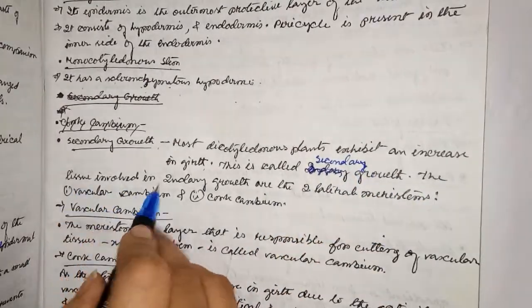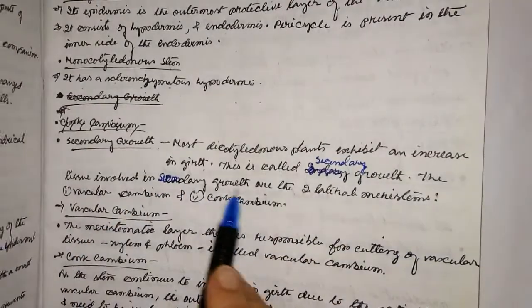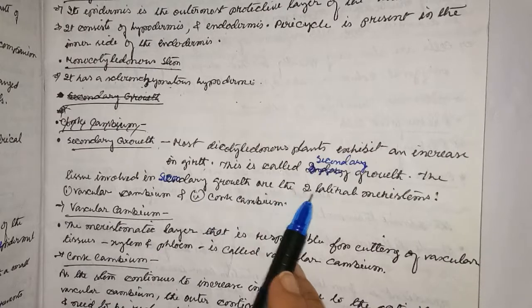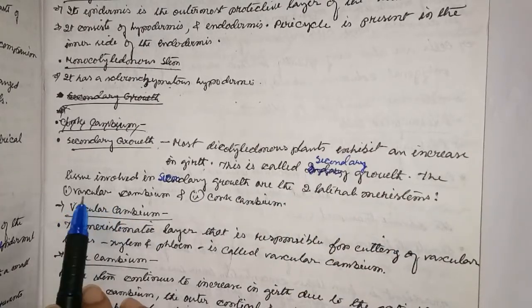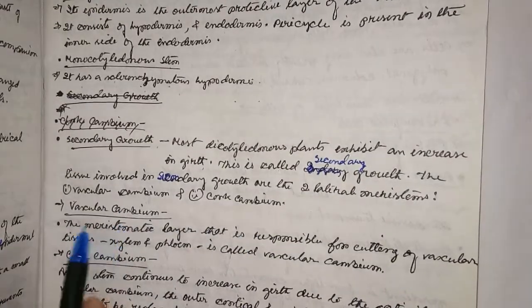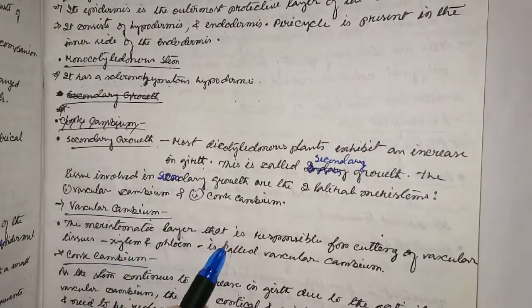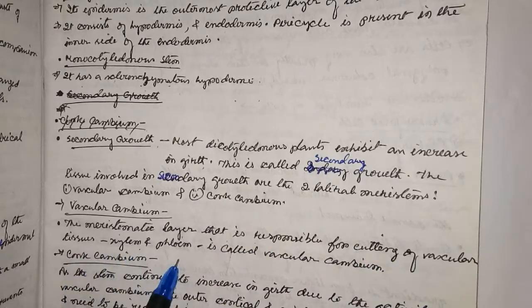The tissues involved in secondary growth are the two lateral meristems, vascular cambium and cork cambium. Now, vascular cambium, the meristematic layer that is responsible for producing the vascular tissue, xylem and phloem, is called vascular cambium.